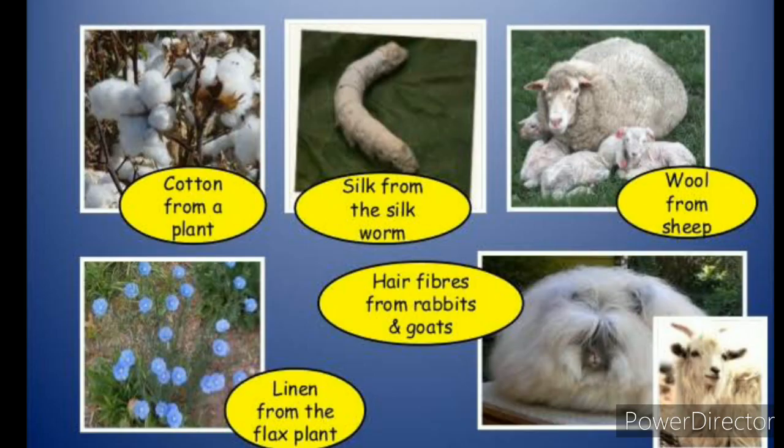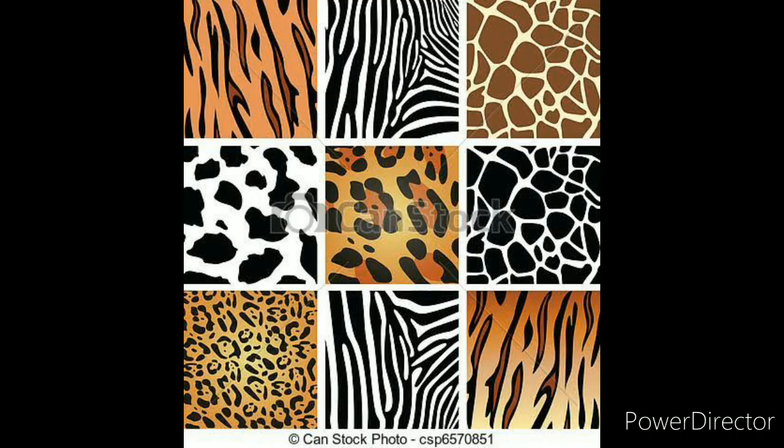Wool comes from sheep, silk from silkworms, and there are many animals whose fur we use as a fiber, like lions, dogs and bears.